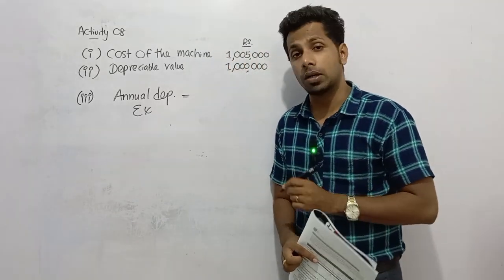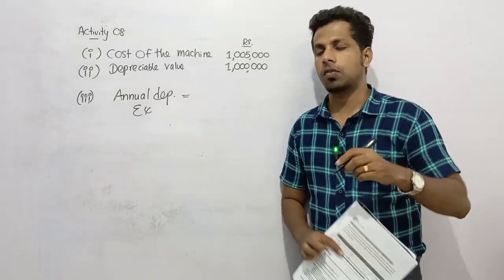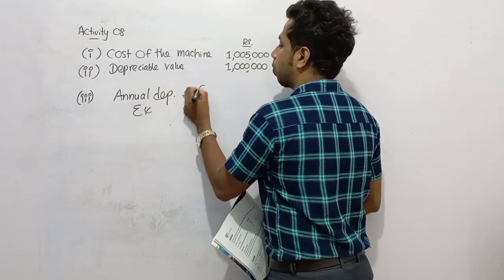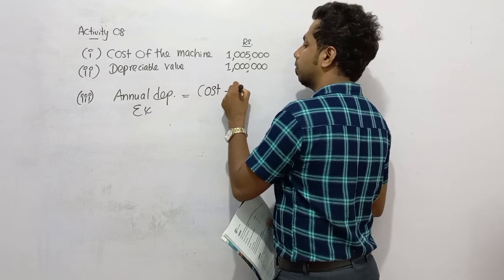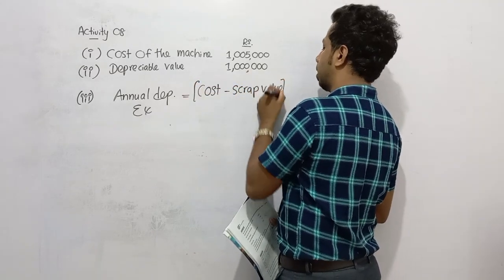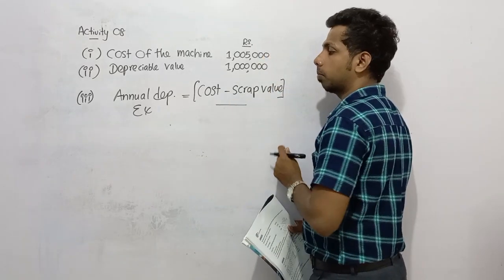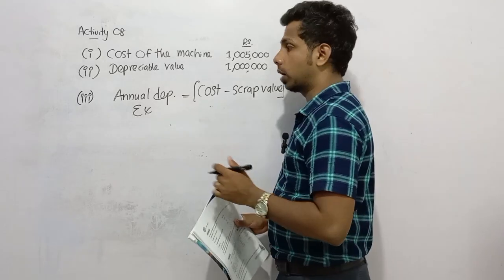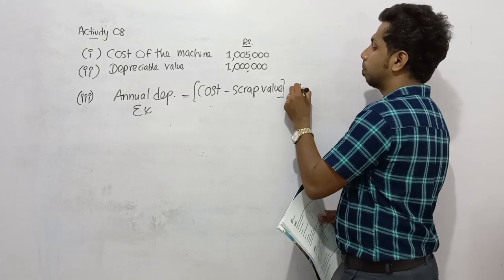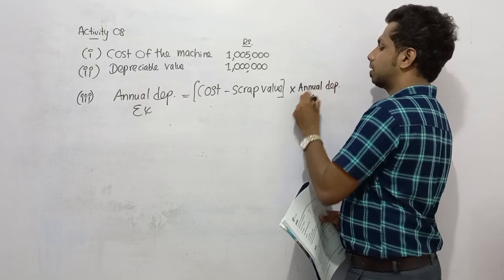We can calculate annual depreciation based on the straight line method. That means each year we need to depreciate an equal amount. So how do we calculate? First, from the cost, we need to deduct the scrap value. That means here is a depreciable value, cost minus scrap value. Then normally we have to divide by useful life. But if you can't see a useful life, then you can multiply the answer by the annual depreciation percentage. So here in this question, the annual depreciation percentage has been given.